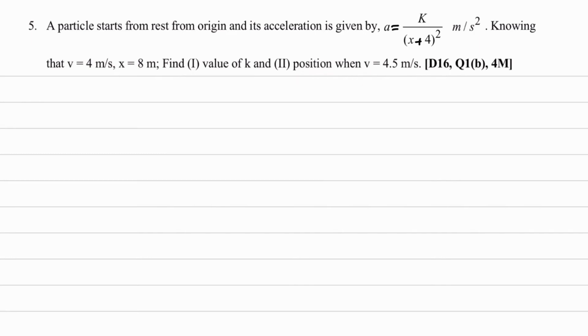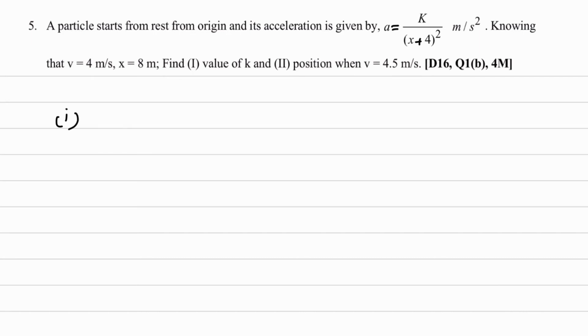second. So first you have to calculate k, which is there in this equation, and second you have to calculate what is the position, that is x, when velocity value is 4.5 meter per second. Now here we have what is given, velocity is given and x is given. So how to solve this question? We will solve the first case. So case number 1,